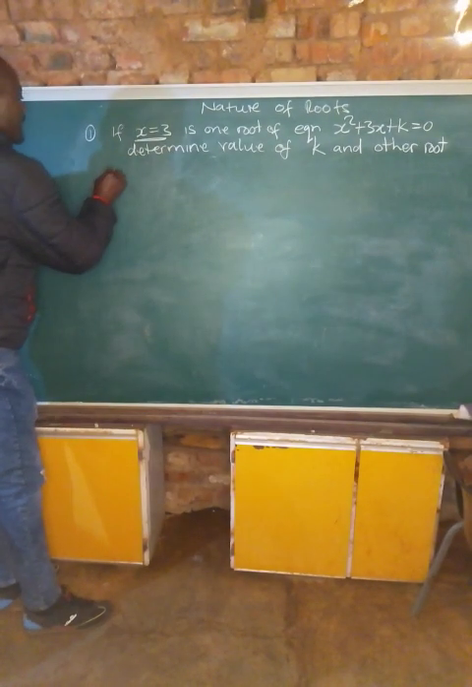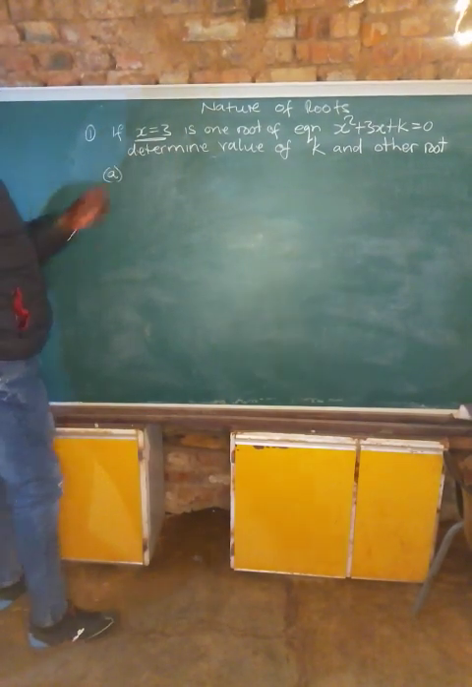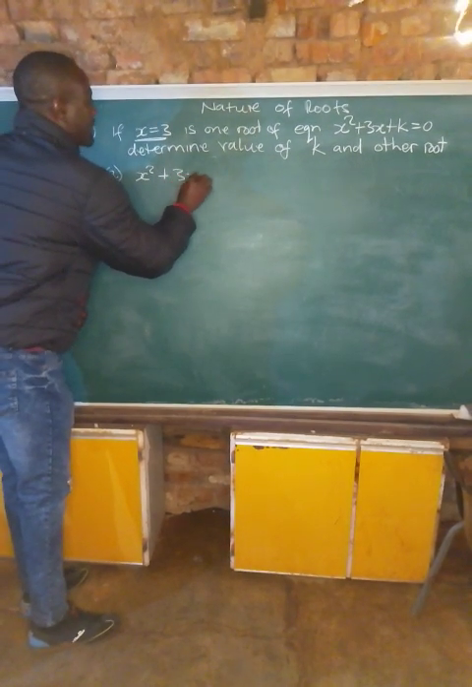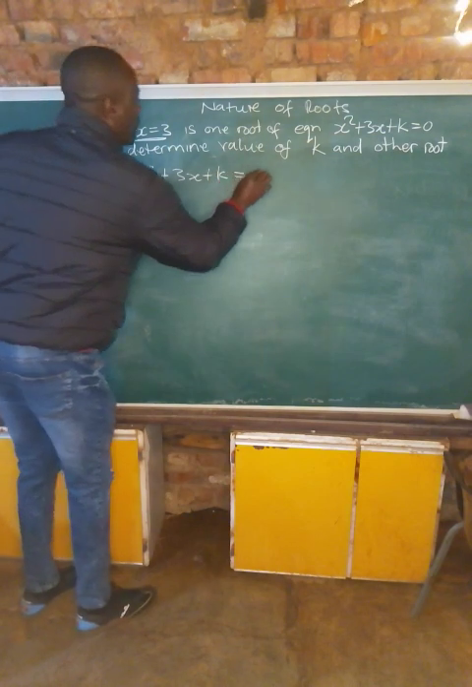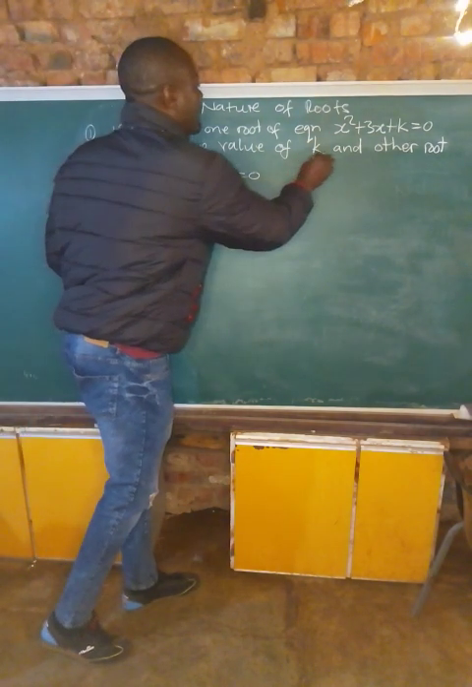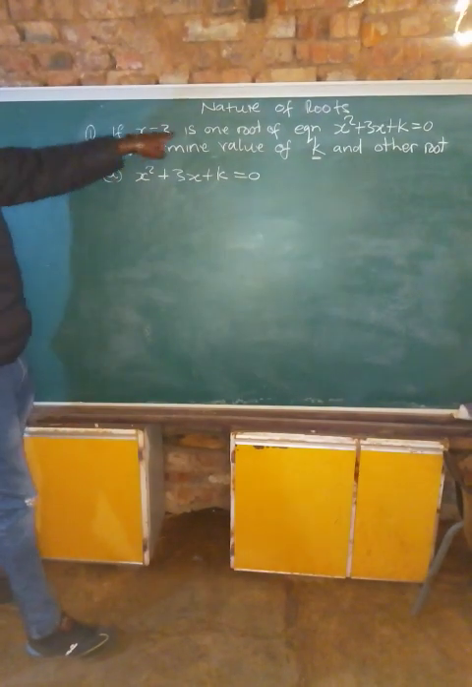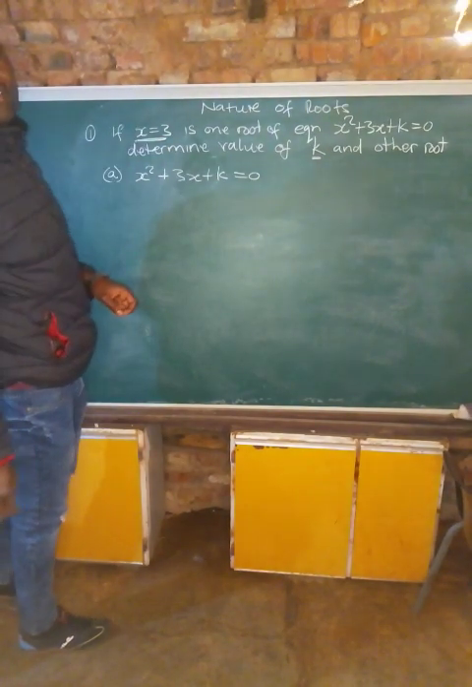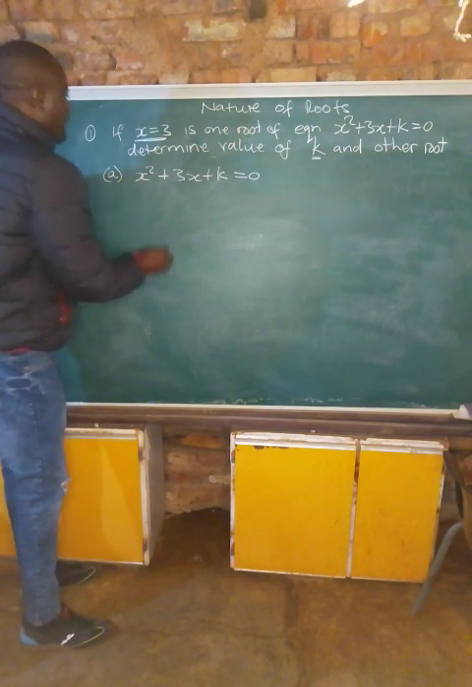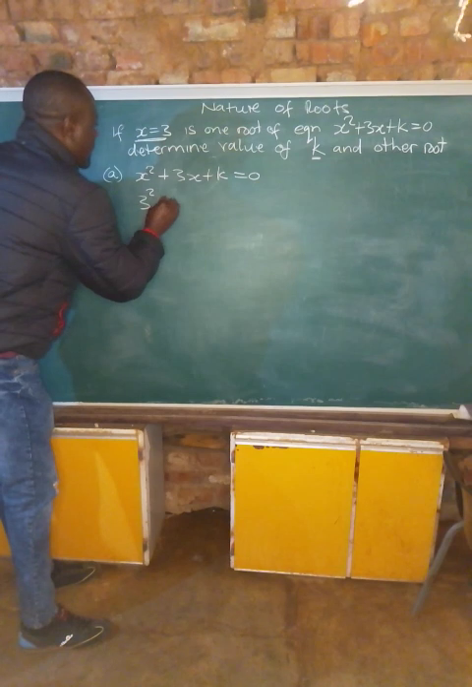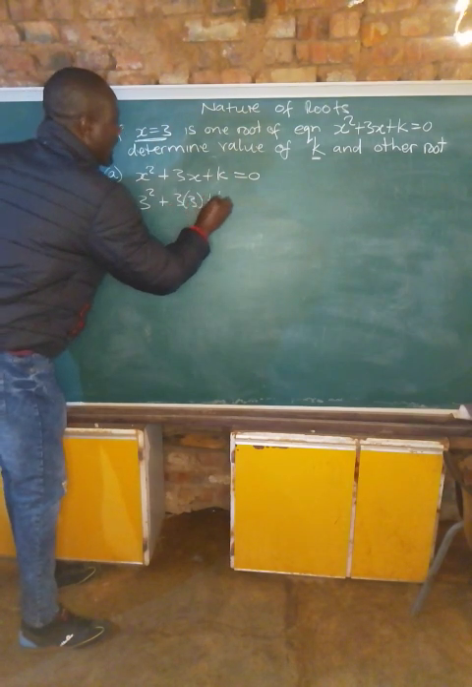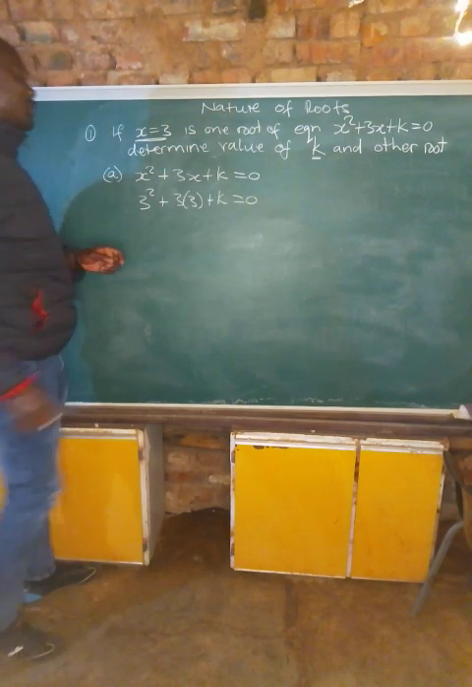So solving this, we are saying x squared plus 3x plus k is equal to 0. This is our equation. We need to find the value of k, but we are told x is equal to 3. So we substitute for x here. We are saying 3 squared plus 3 multiplied by 3 plus k is equal to 0.